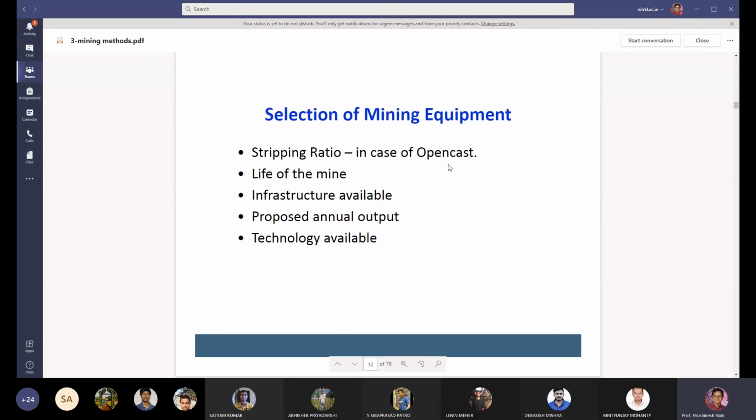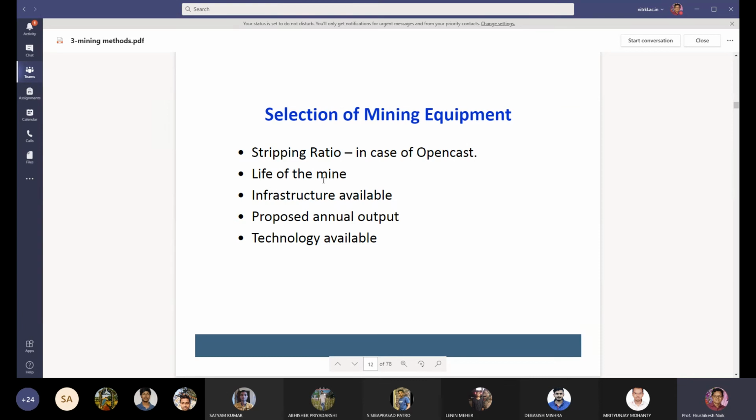In surface mining, you have to select the mining equipment. The stripping ratio in case of open cast mining is a very important ratio for the selection of the mining equipment, and you have to calculate the life of the mine, for how many years the mine will run.